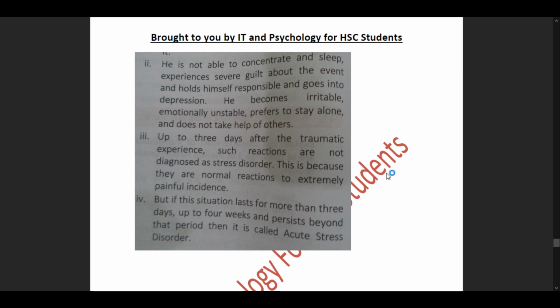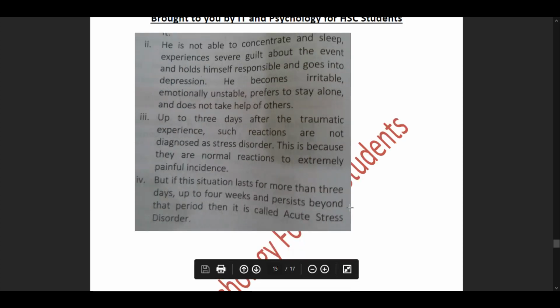Pointer number 3. Up to 3 days after the traumatic experience, such reactions are not diagnosed as stress disorder. This is because they are normal reactions to extremely painful incidents. But if the situation lasts for more than 3 days, up to 4 weeks, and persists beyond that period, then it is called acute stress disorder. So now we understood what acute stress disorder is.